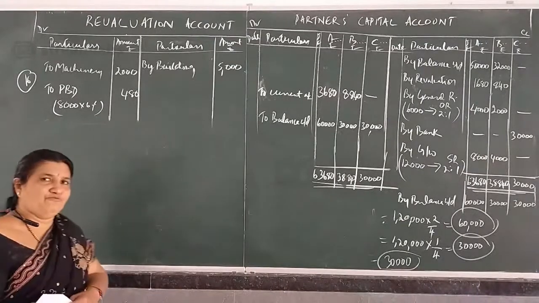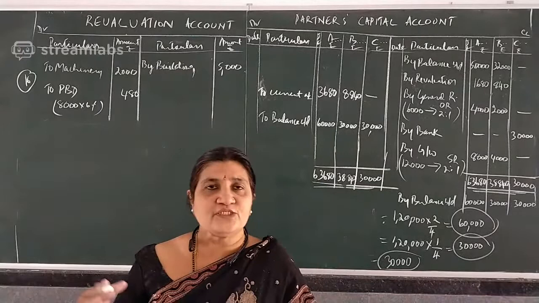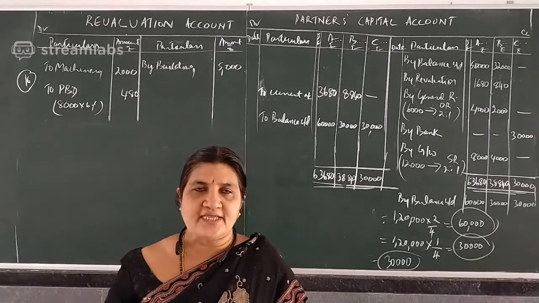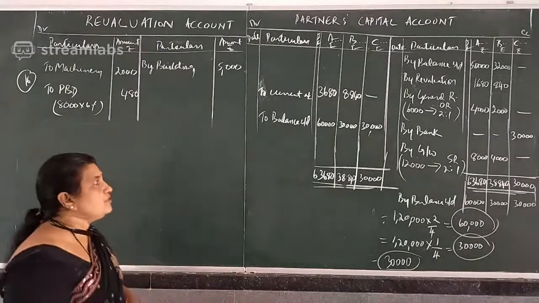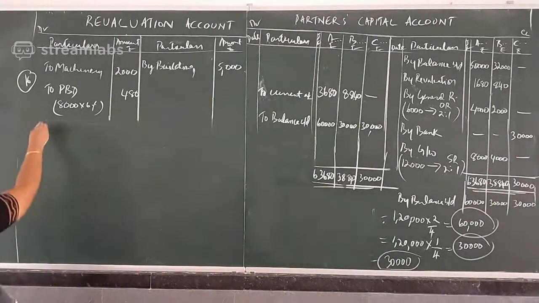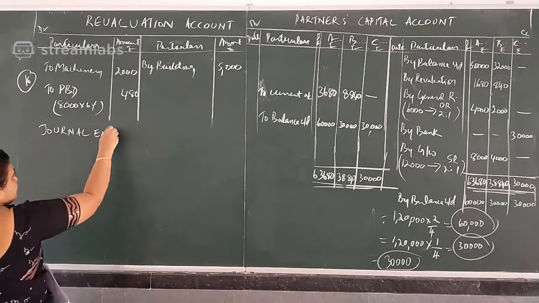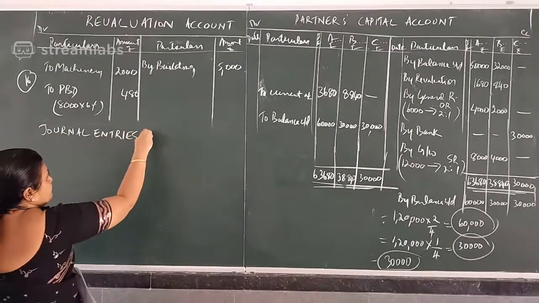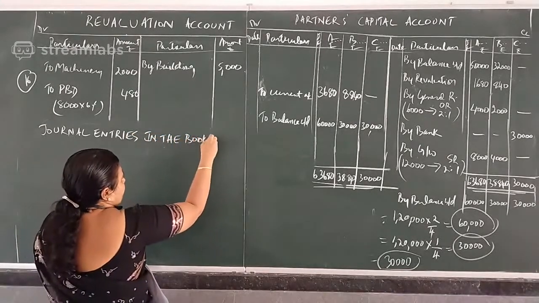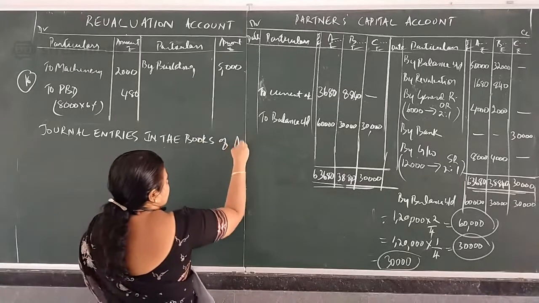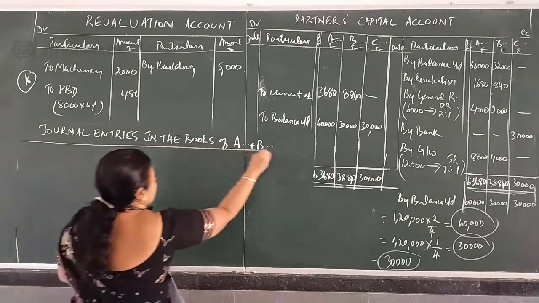Balance sheet of the new form after admission. So balance sheet of all the partners. The adjustments all partners are doing. So ledger accounts and the journal entries in the books of Azad and Bubbly. So write journal entries in the books of Azad and Bubbly. Draw column for journal.